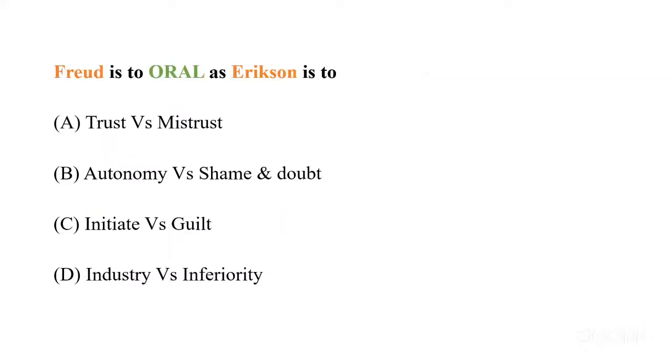That is B. Next question is, Freud is to oral as Erik Erikson is to. The options are A, trust versus mistrust, B, autonomy versus shame and doubt, C, initiative versus guilt, and D, industry versus inferiority. So let me tell you about the question he's asking. In the question they are asking actually, Freud has given the oral stage as the first stage. So Erik Erikson's first stage is, this is the question actually.